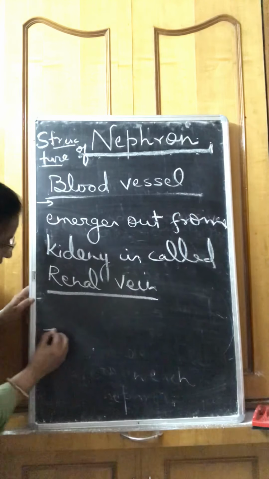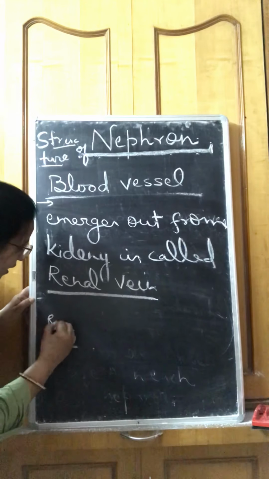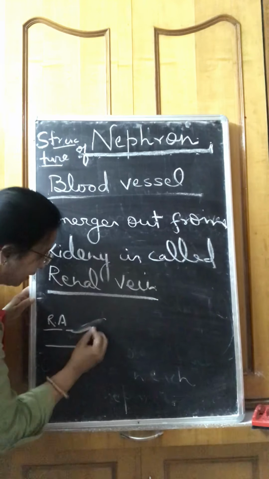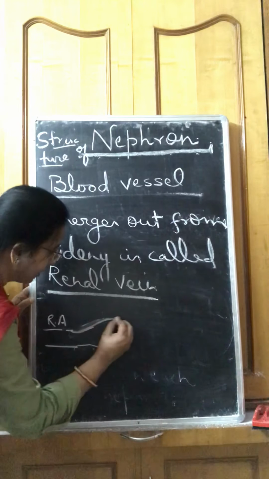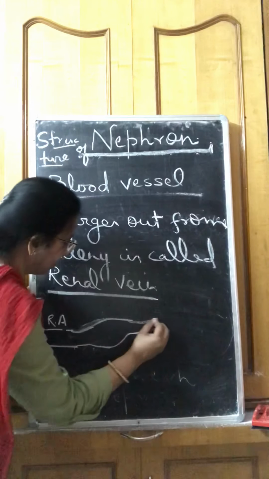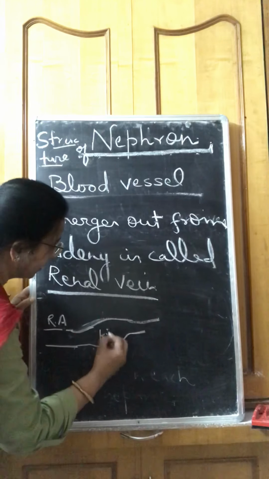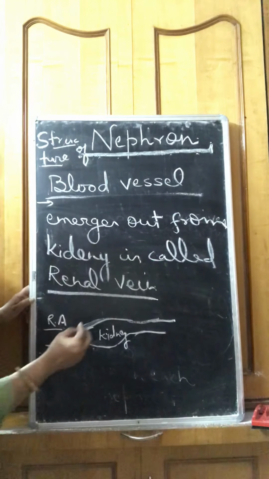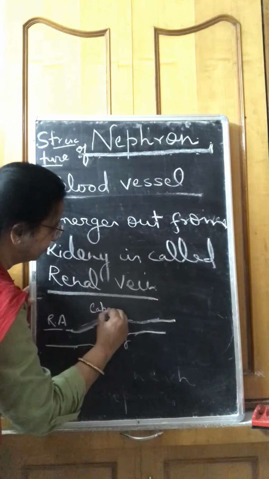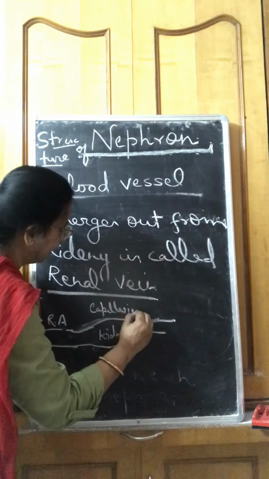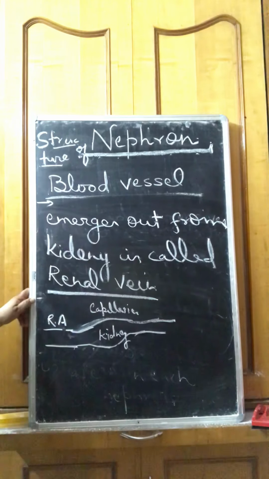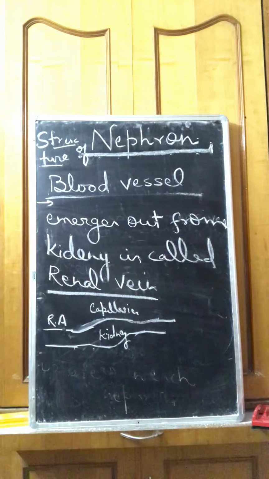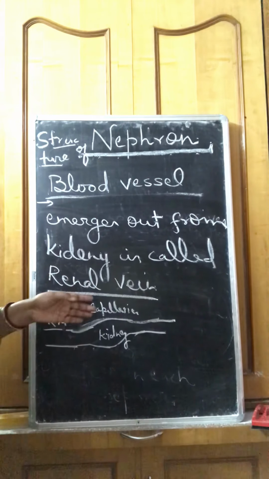That means if this is the renal artery, then in the kidney it is converted into capillaries.